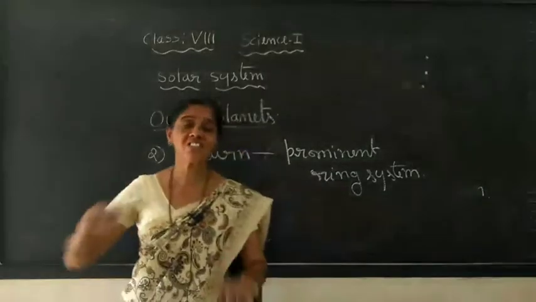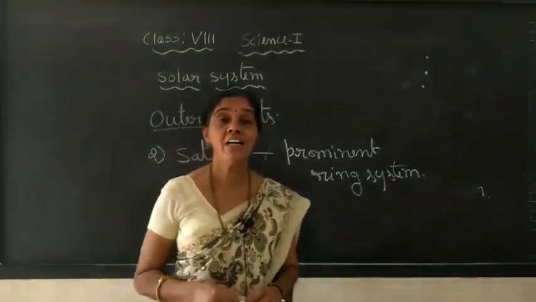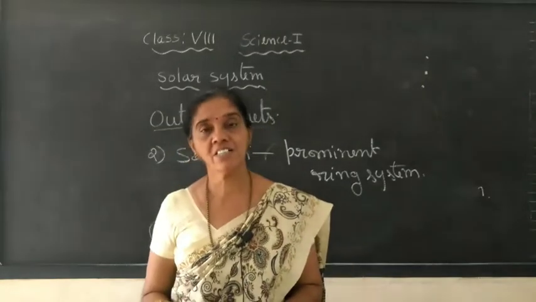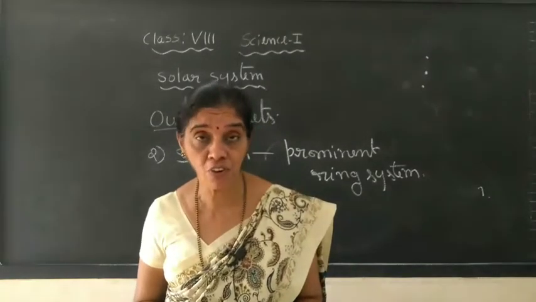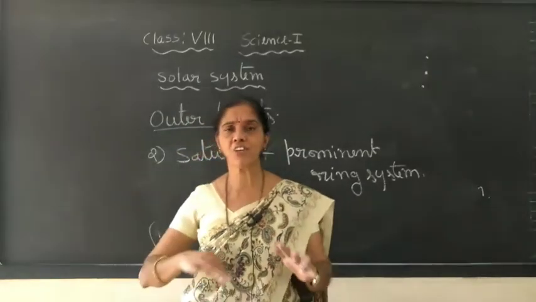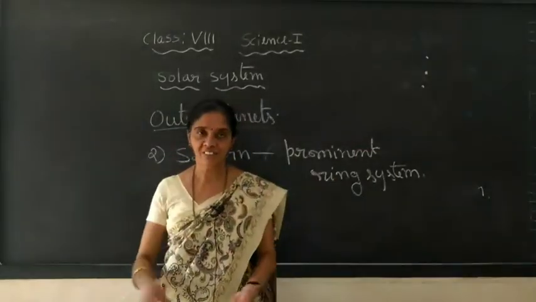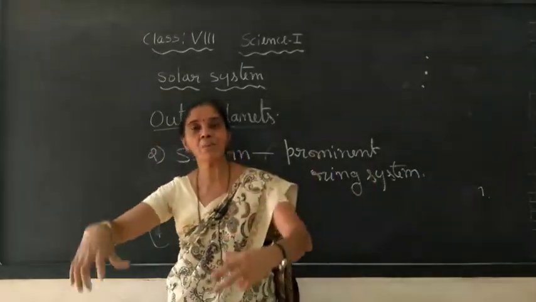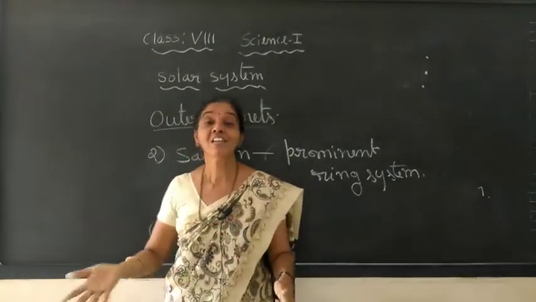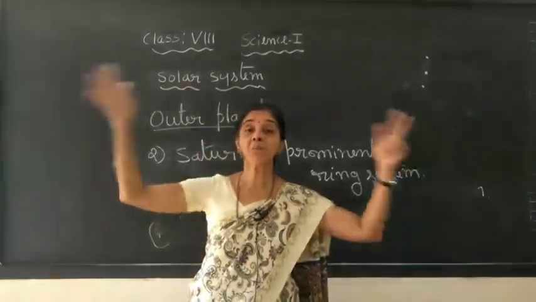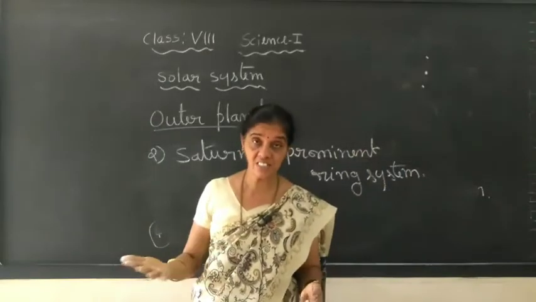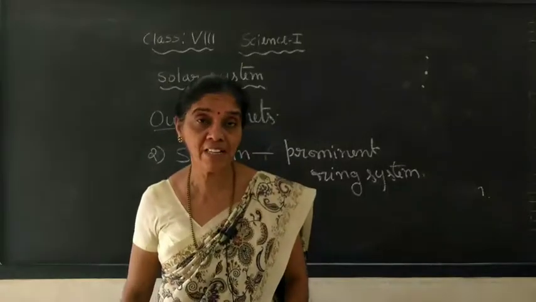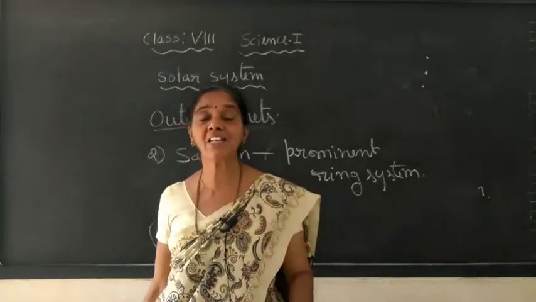And its density is still less compared to the density of the Earth. If you take the density of the Saturn, it is very much less than that of water. If you imagine you have a sea of water, and if possible, if you bring and keep the planet Saturn on the water, it will float. Even though it has got a big size, its density, you know what is density? Mass by volume. So the mass of this particular planet, Jupiter, etc., they have extremely less density.